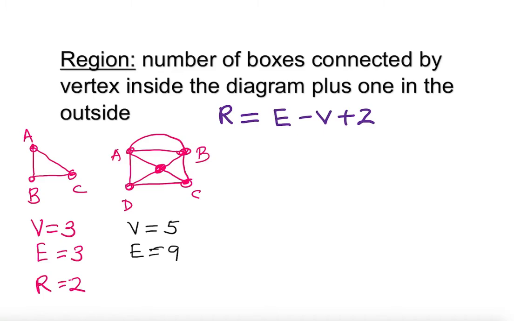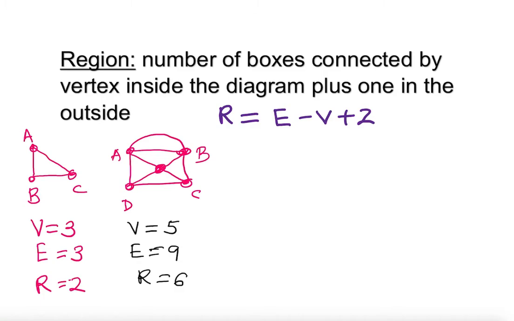I want to double check it actually here. Is this 9 edges? So 1, 2, 3, 4, 5, 6, 7, 8, 9 edges. Yep, that's lovely, 9 edges. So how many regions are there? Look, 1, 2, 3, 4. Remember, that's all boxes with the node or points or vertex. 1, 2, 3, 4 inside, 5, and another one is outside. So it's going to be 6 regions.